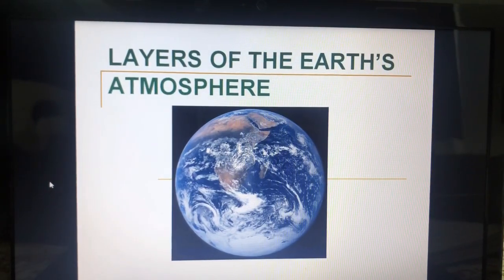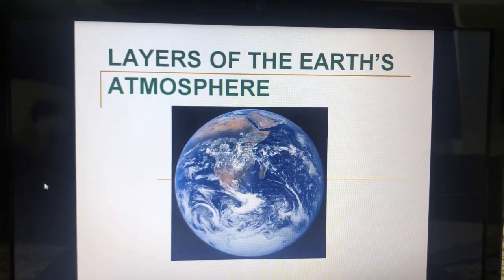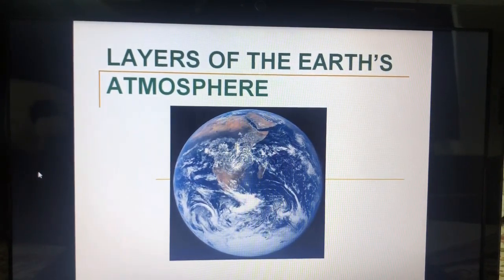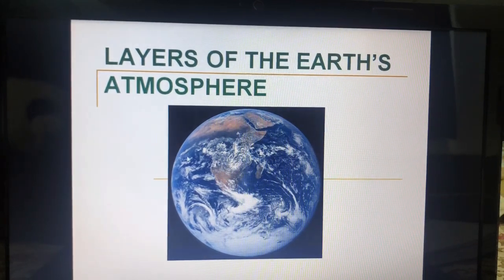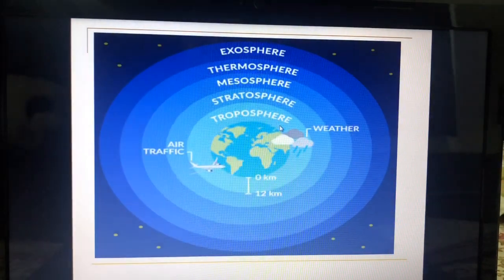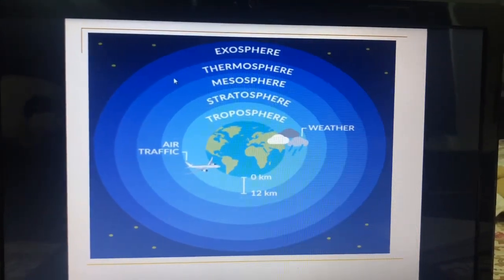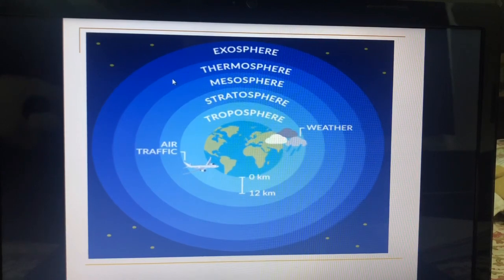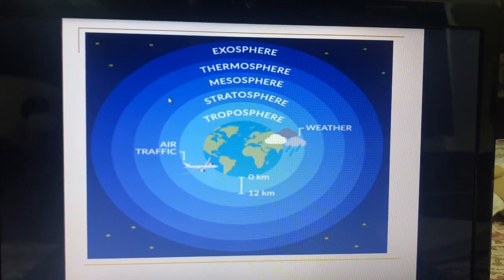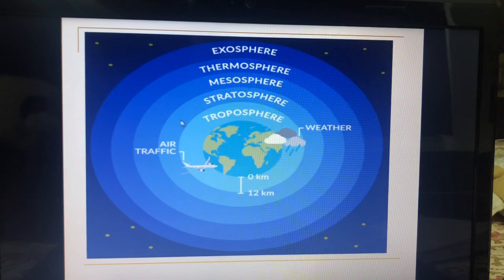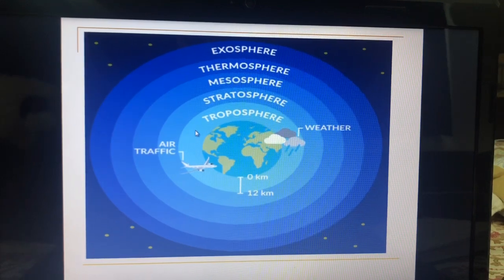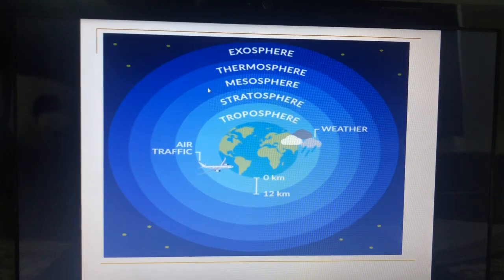The atmosphere of Earth is nothing but a layer of gases, commonly known as air, that surrounds the planet Earth and is retained by Earth's gravity. As we can see, there are many layers in the atmosphere. Based on characteristics such as temperature and composition, the atmosphere can be divided into further layers, that is troposphere, stratosphere, mesosphere, thermosphere and exosphere.